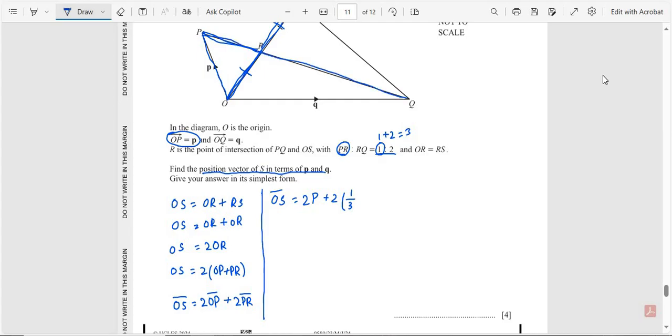The total length is PQ, this one. So OS is equal to 2P plus 2 multiplied with 1 by 3 of PQ. So OS is equal to 2P plus 2 by 3 of PQ, and PQ is equal to OQ minus OP.